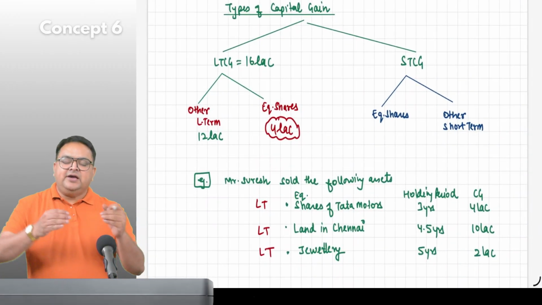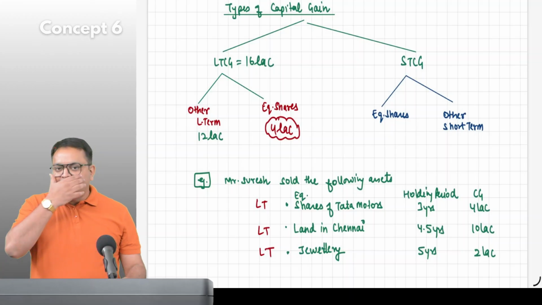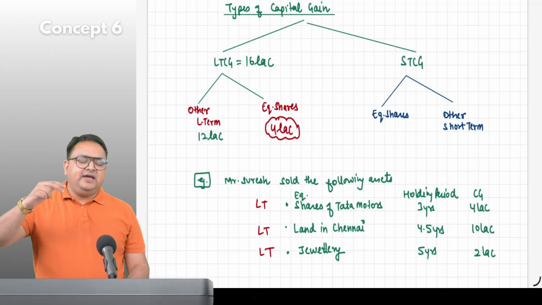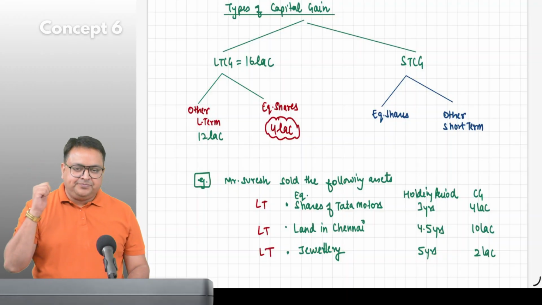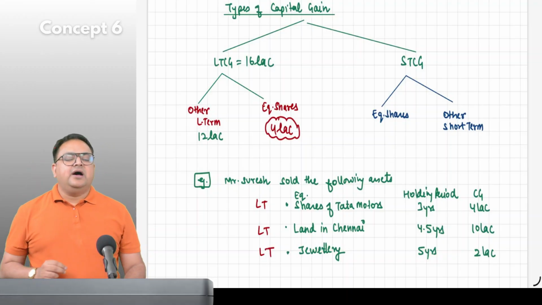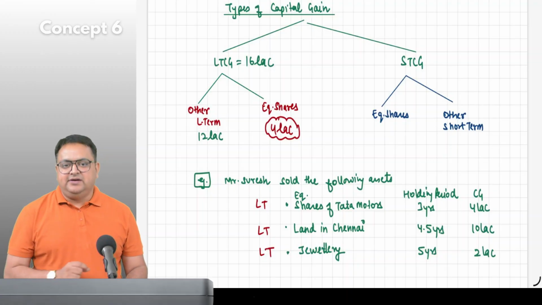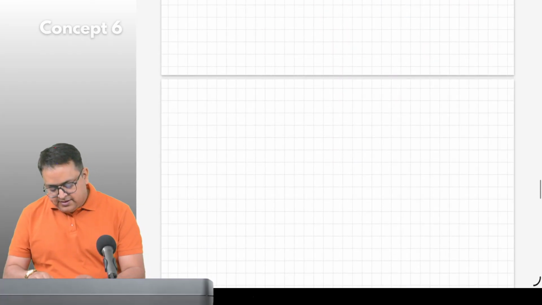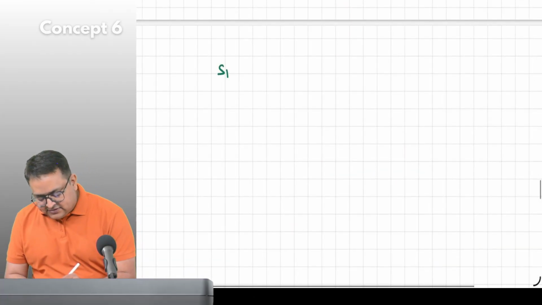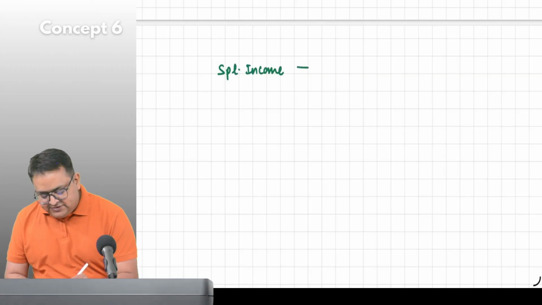Guys, here, long-term capital gain. Till yesterday and even till now, I have told you that people pay tax as per the slab rates. But this is not 100% true. Don't write it, but in income tax, there are some special incomes which are not taxable at slab rates.